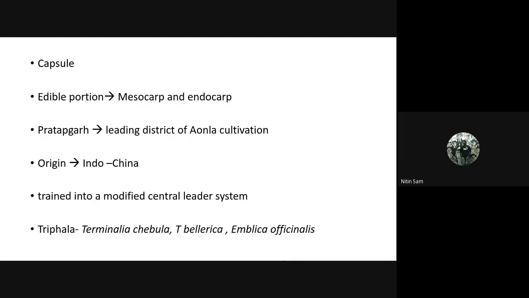It is the leading district for amla cultivation. The origin is Indochina. The plant is trained into the modified central leader system. So this is important: the modified leader system is done in amla, whereas in pomegranate the multi-stem training system is done.